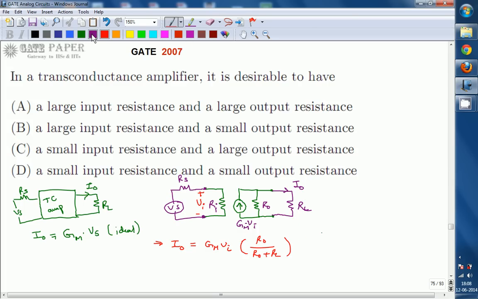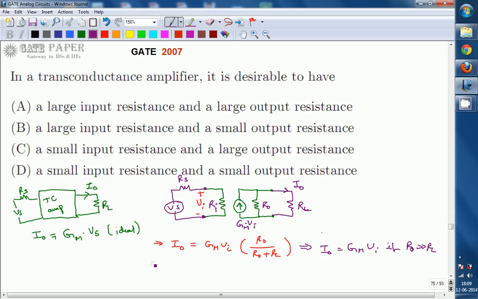This happens if R0 is very large compared to the load resistance RL. Whatever current the source generates internally is then supplied to the load.